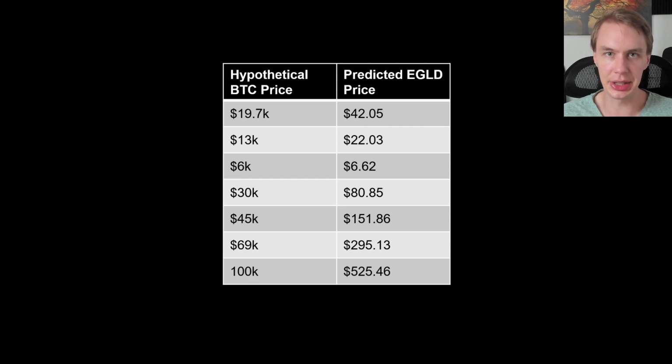All right, so obviously none of this is financial advice. You should make of this data as you will. But I just think this is an interesting exercise to help orient ourselves to different market scenarios, especially looking at if Bitcoin goes to different locations, where might we expect EGLD to go?